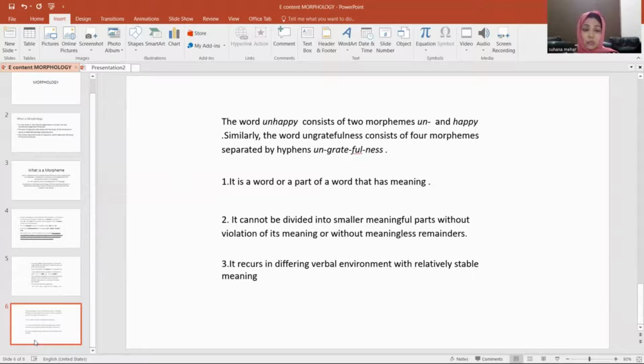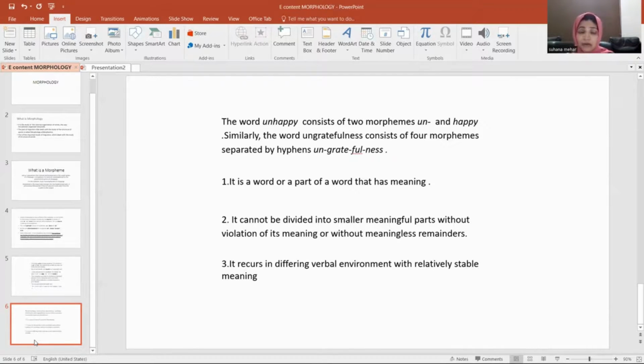So we can say that a morpheme is a word or a part of a word that has meaning, and it cannot be divided into smaller meaningful parts without violation of its meaning or without meaningless remainders. It recurs in different verbal environments with relatively stable meaning. When discussing morphemes and morphology, we should also know what allomorphs are, and allomorphs will be discussed in our next classes.